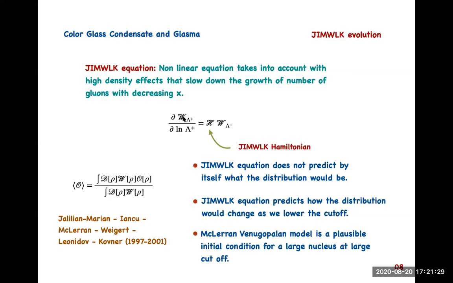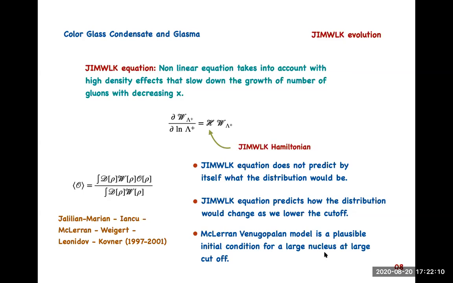we thought. So initially it is Gaussian, but the moment we start evolving in x, the shape of the Gaussian gets distorted. So that's the idea. But the important point is this, and of course this is an integro-differential equation. It requires some kind of initial condition, and this MV model is usually taken as an initial condition to solve this RG equation.